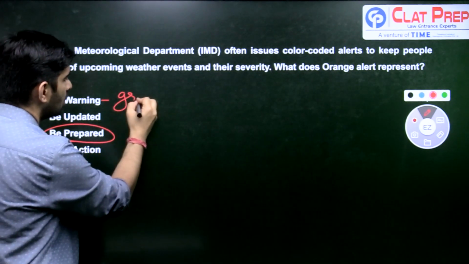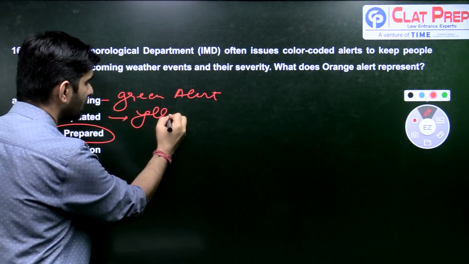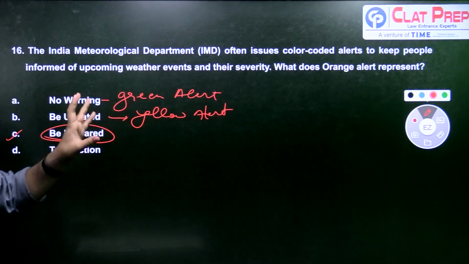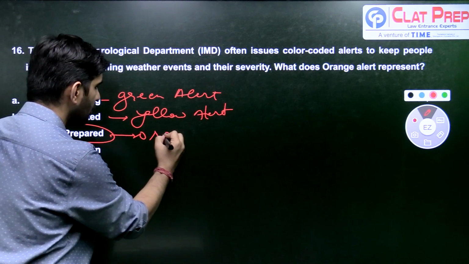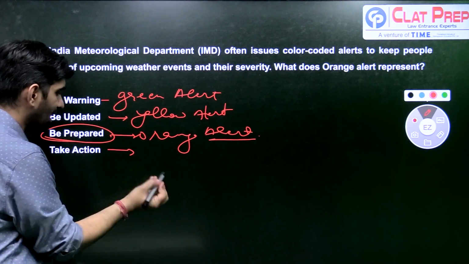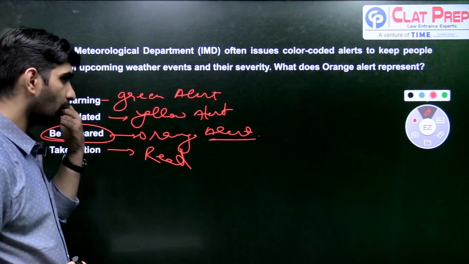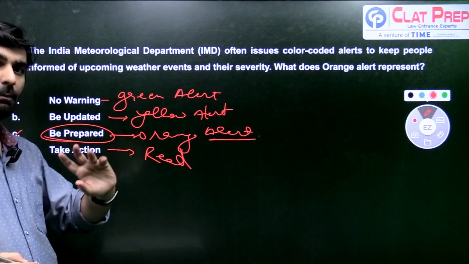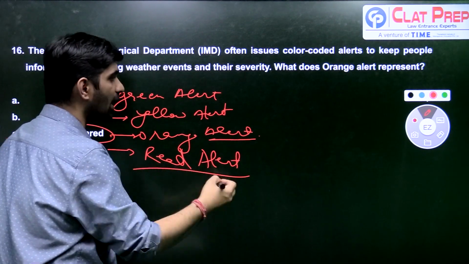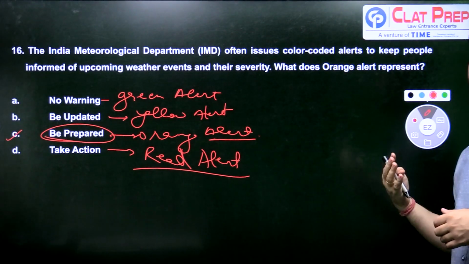So no warning is when there is a green alert. Be updated stands for yellow alert. So basically, if a yellow alert is given, it is saying be updated of the weather updates which are being given by IMD. Be prepared is actually orange alert, which means there could be a severe thunderstorm. And when you are supposed to take action, for example, the rainfall is going to be very heavy, there can be a flood-like situation, and you should move to upper regions or move away from that region, then a red alert is issued. So these are the four kinds of alerts issued by IMD, your Indian Meteorological Department, when there is a severe case of weather update.